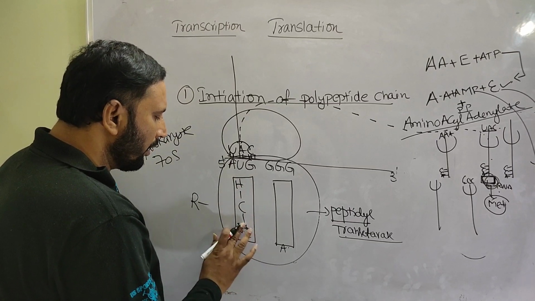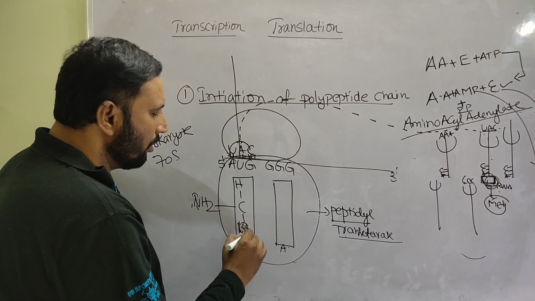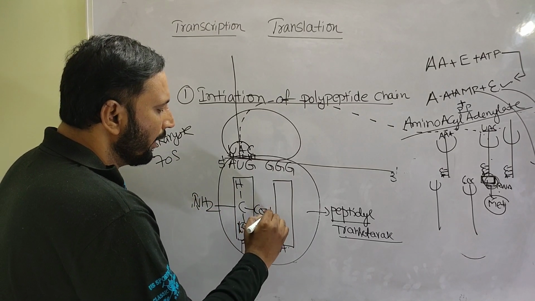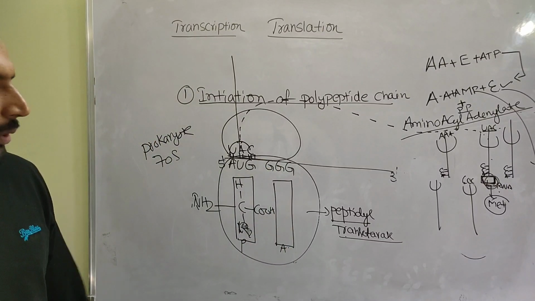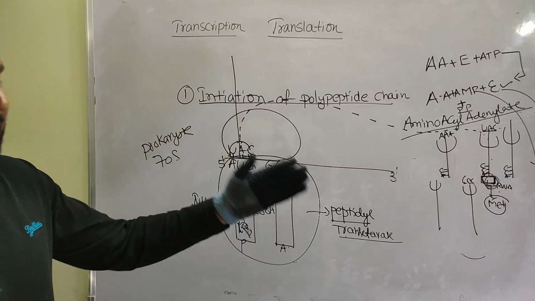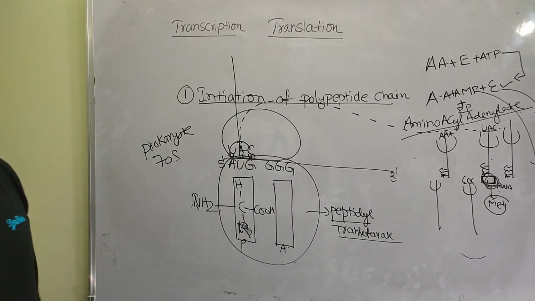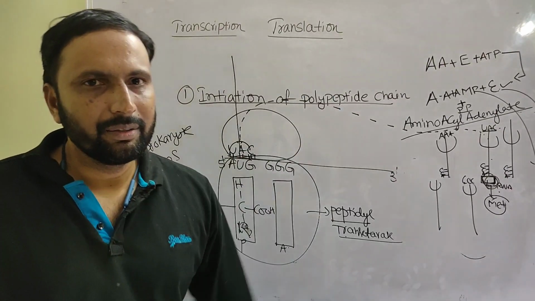RCHNH2, or you can write NH2 because it is a formyl methionine, and RCOOH. Methionine moves directly. Now the A site is a vacant position. Now the initiation is over.